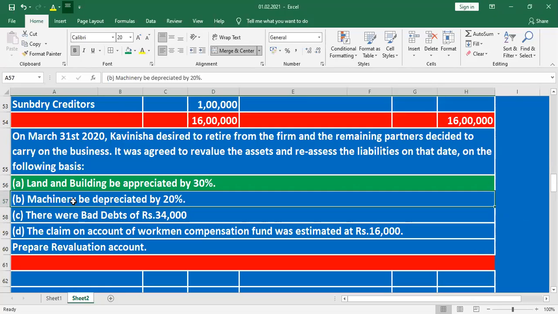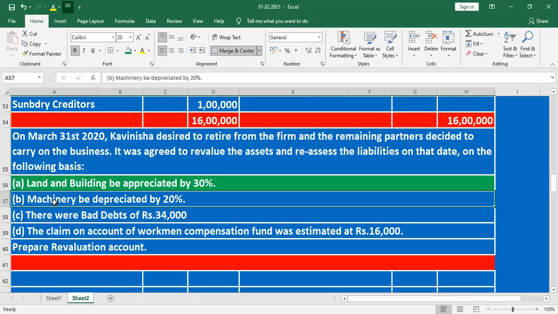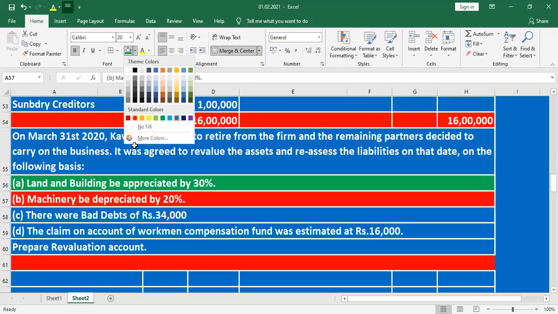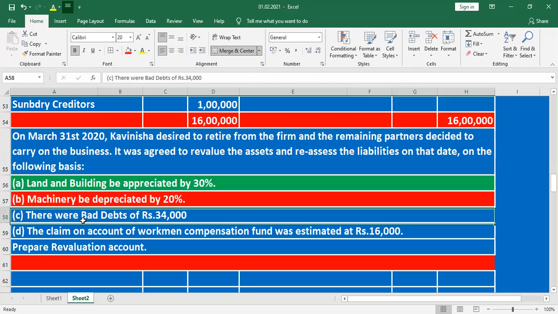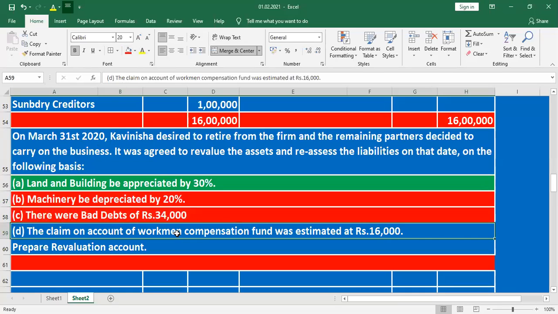Is it a loss or income? Depreciated means loss, debit side. There were bad debts. Bad debts are a loss. The claim on account of workman compensation fund was estimated. The claim is an expenditure.